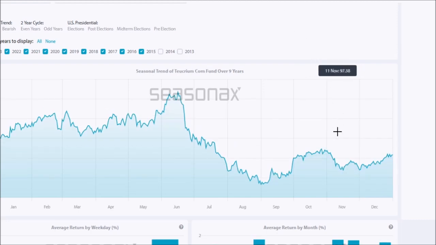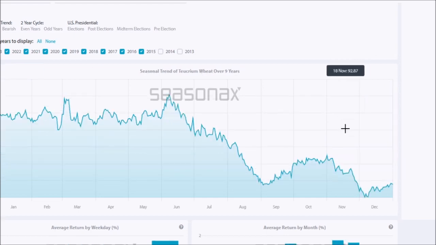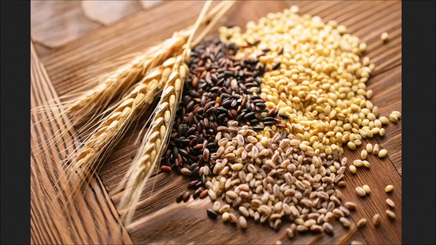Corn usually moves downward to sideways in November and into December. Soybeans stays quite attractive all through November, December and into January, while wheat mimics corn in its decline all through November and somewhat sideways in December. So if you are trading grains as we move closer to the end of October and early November, perhaps you want to tighten up your risk management.